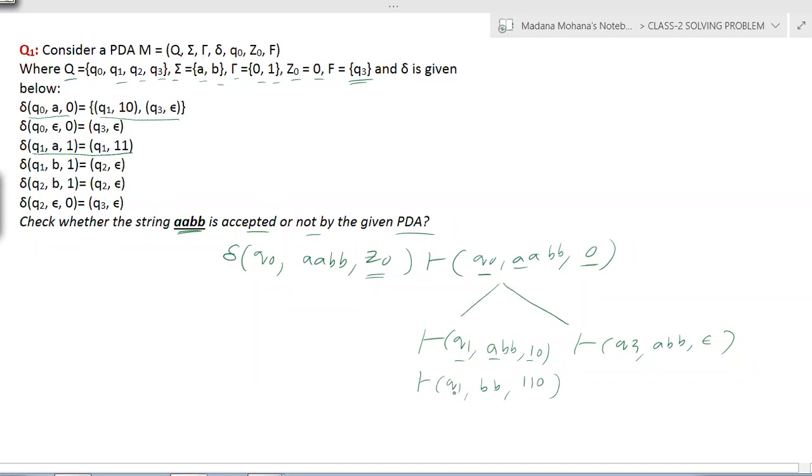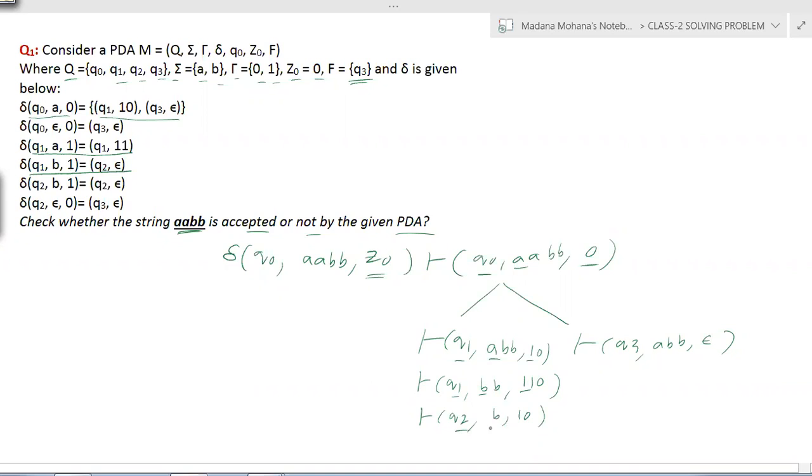Now you are at Q1, the input is b, and the stack top is 1. Take Q1, b, 1; this is the transition. The state changes to Q2, and the 1 on top is erased with null. So the state is Q2. After reading the current input symbol, the remaining input is b. Now 1 is erased, and the remaining symbols on the stack are 1 and 0.